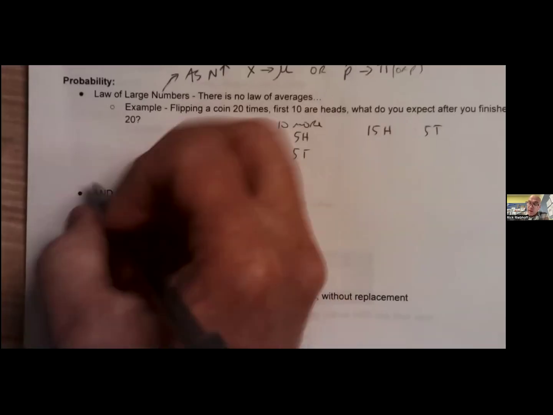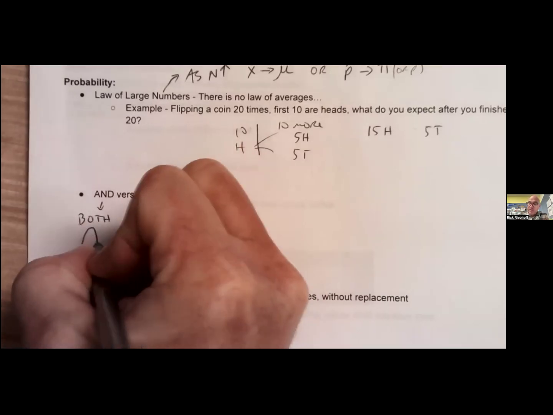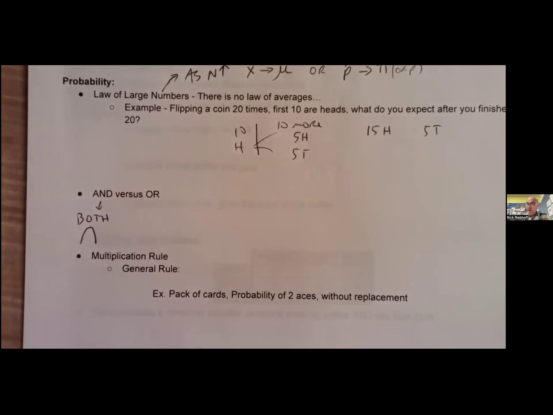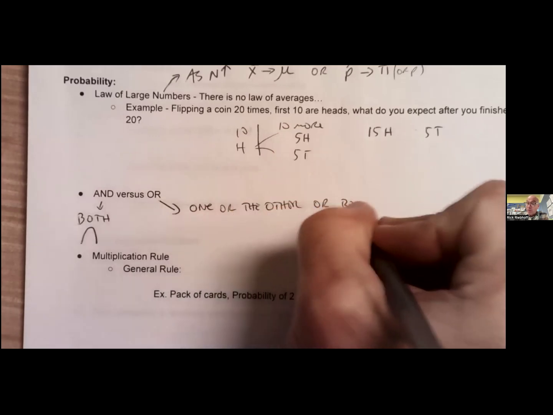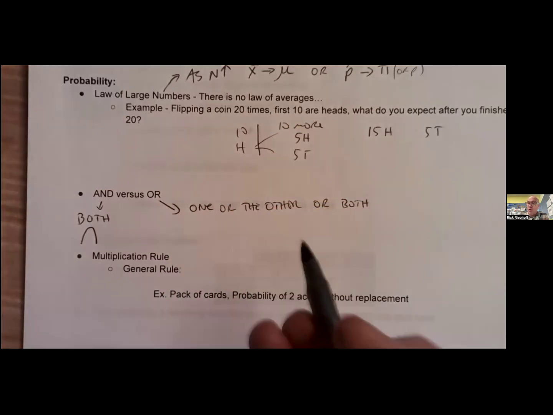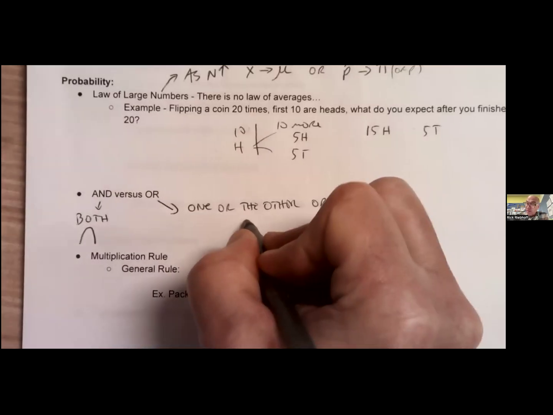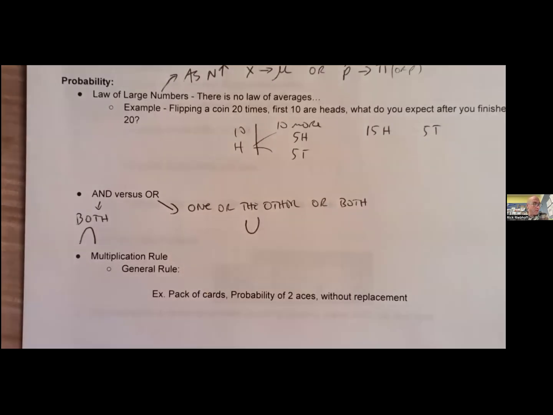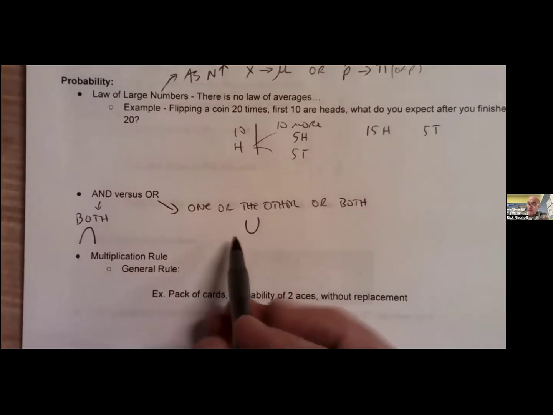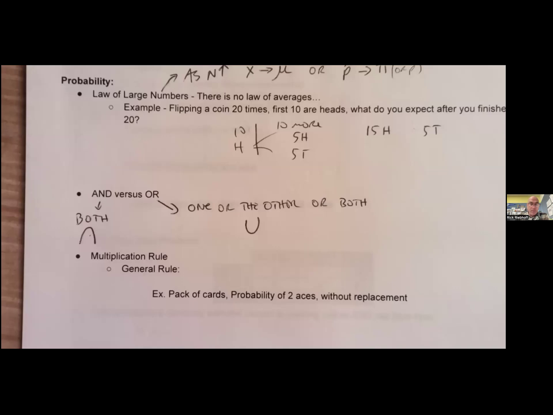All right. And versus or. And means both must be true. And we denote it with this little thing like this. That means intersect. And then or means one or the other or both. Okay. In statistics and math, or means they could both be true. So we say that with this, which means union. Okie dokie. So when we see these things, this means and, this means or.